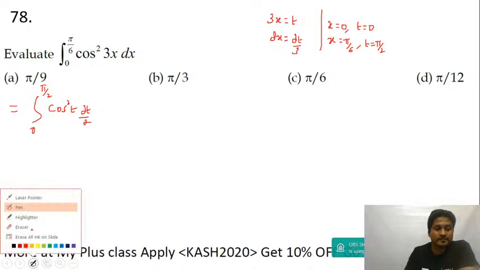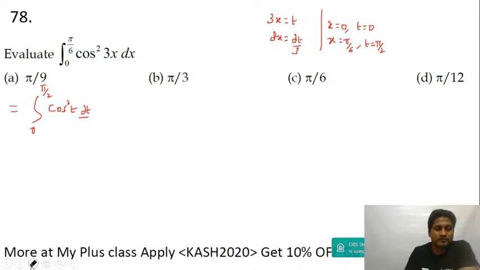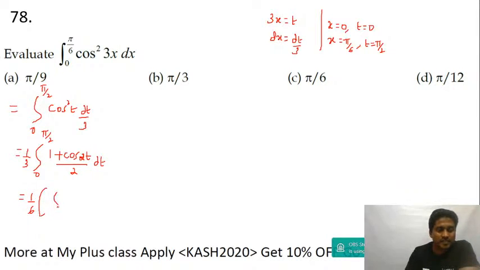And dx will be equal to dt upon 3. 1 by 3 is a constant. Either use the reduction formula, in 2 steps you will get the answer, or nothing, no problem. The cos square x formula is (1 plus cos 2x) by 2. Okay, and then this is dt. So this becomes 1 upon 6, the integral from 0 to pi by 2 of dt, plus the integration from 0 to pi by 2 of cos 2t dt.